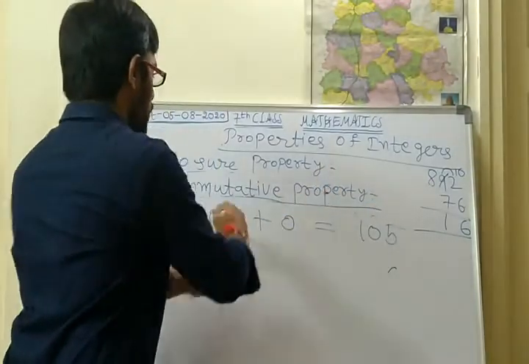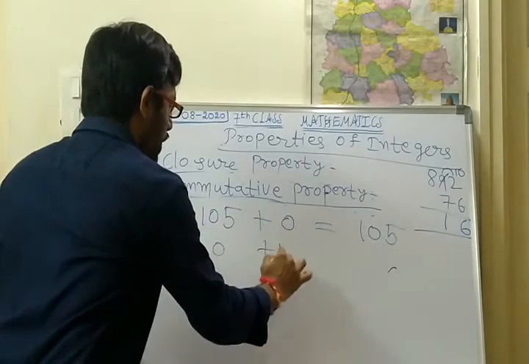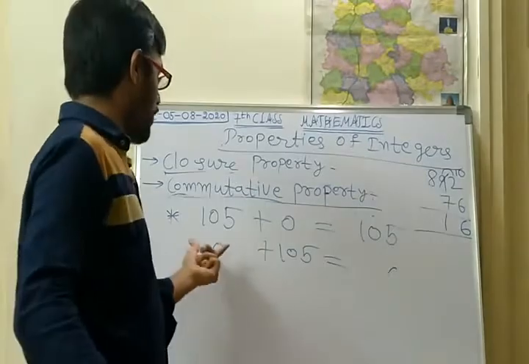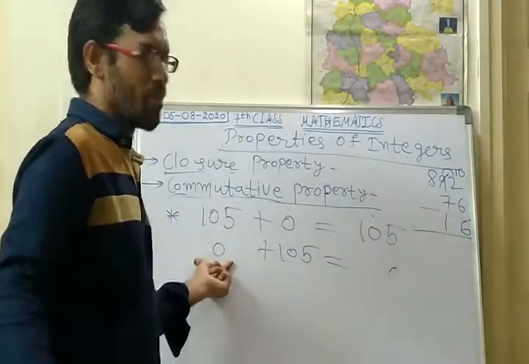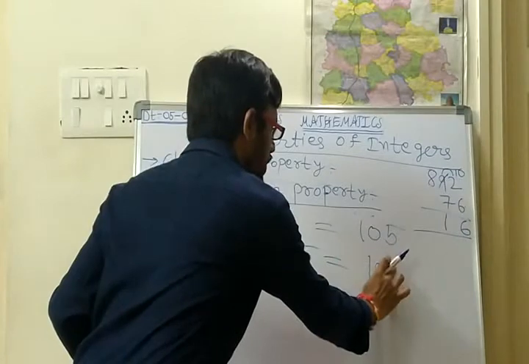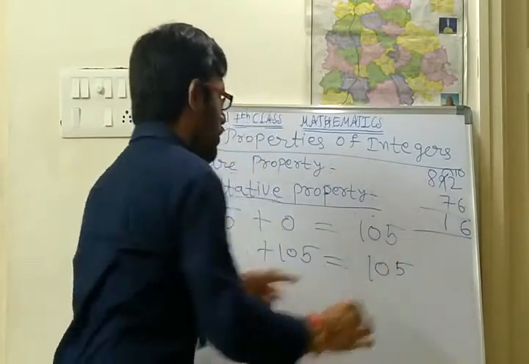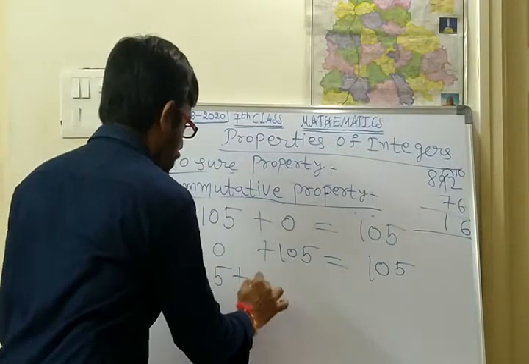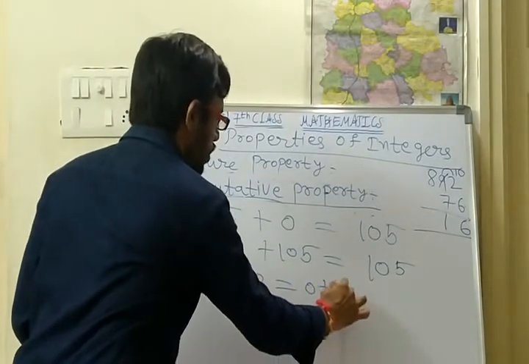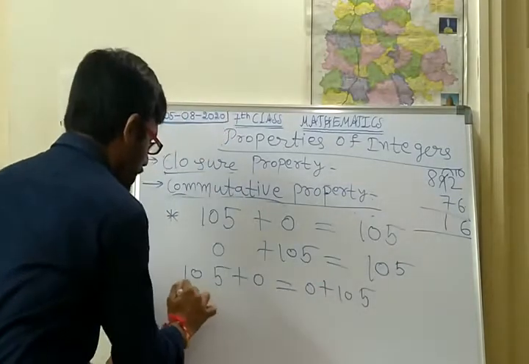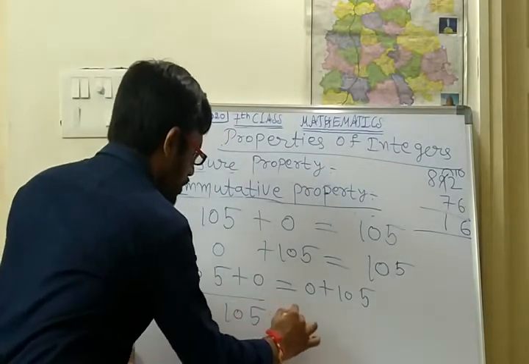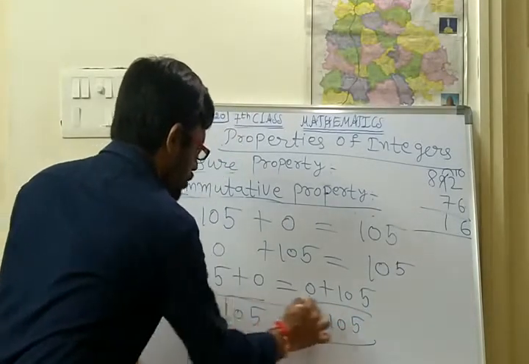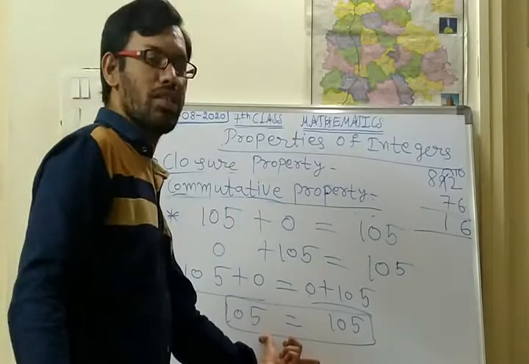So we are shifting these two numbers. So 0 plus 105. What is 0 plus 105? If there is 0, you need not add or subtract. So the final result here is 105. So both answers are the same. So 105 plus 0 is equal to 0 plus 105. Here the answer is 105, here the answer is 105. So 105 is equal to 105. So both the answers are the same.